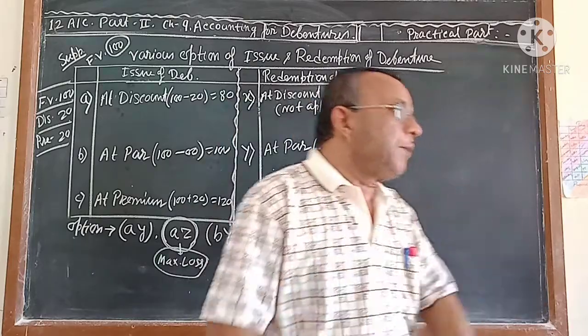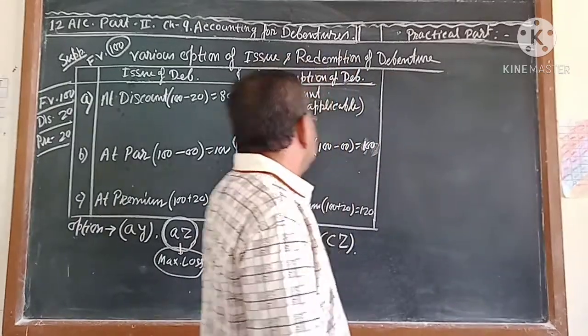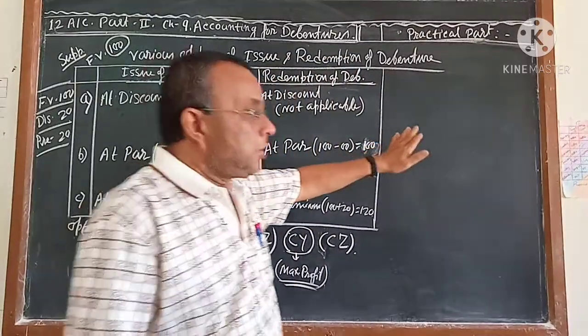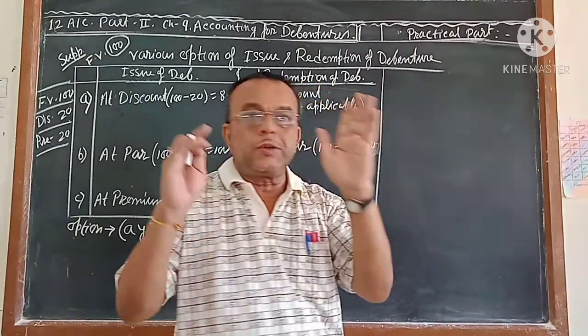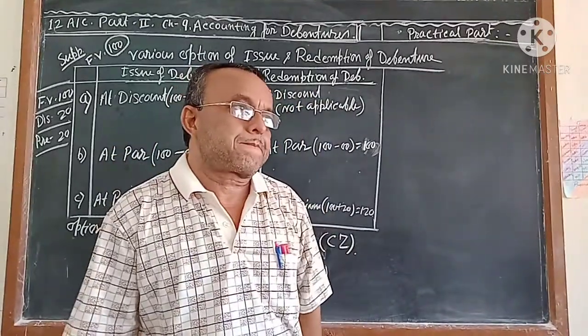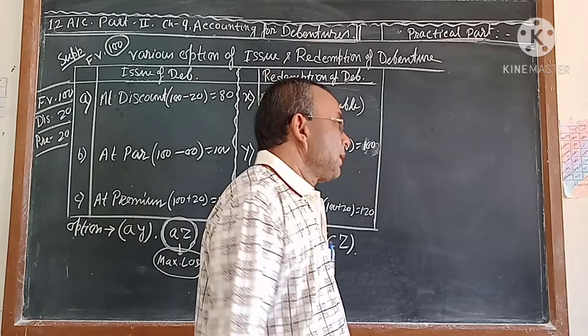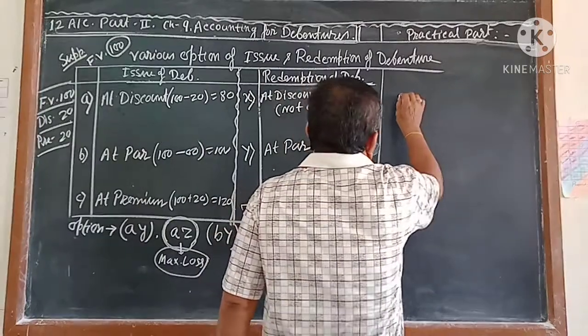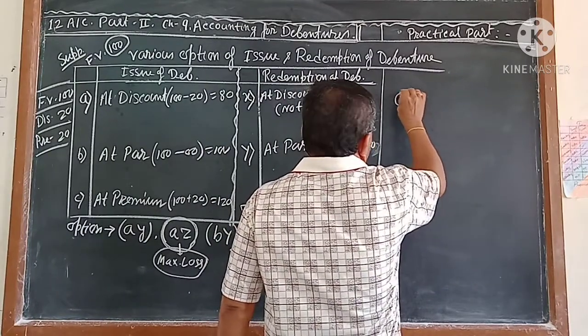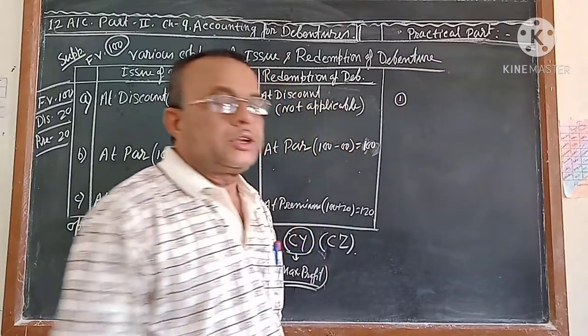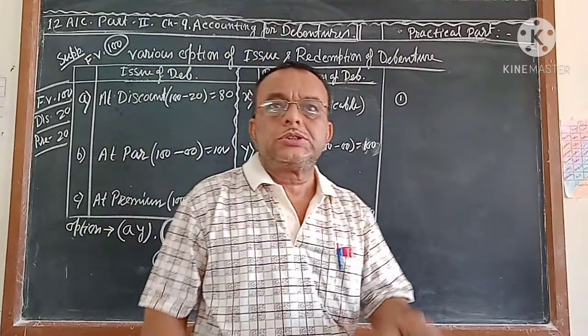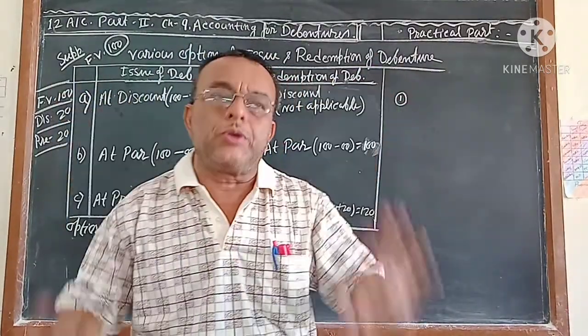As an example, before explaining this, let me explain what actually happens practically. Suppose you are taking money from the debenture holders, not in installments, but taking it all at a time.